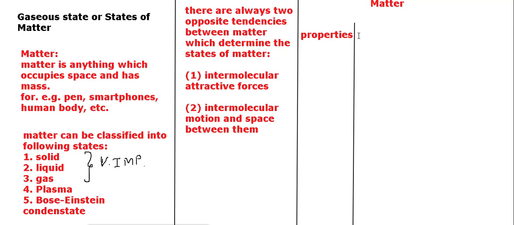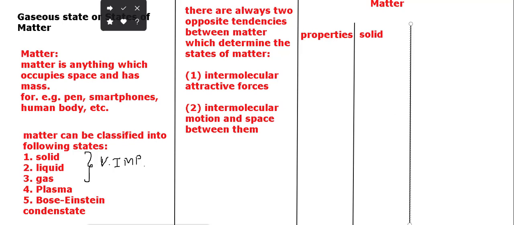First, we take solid. In the junior class you have already studied solid, meaning those which have definite shape and definite volume. Then there are liquids also. Solid, liquid and gas, these three things you have already studied many times in your junior classes. Solid, then comes liquid, and finally we have the gas.